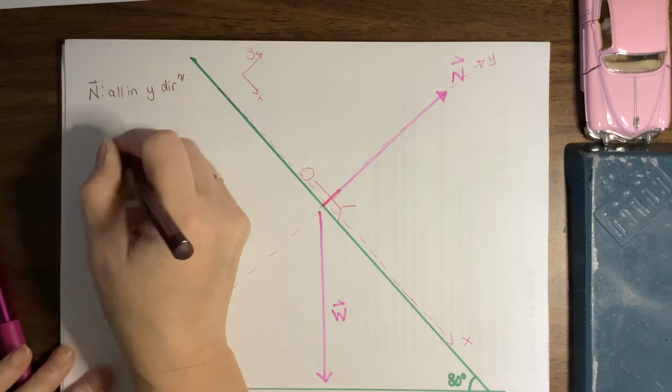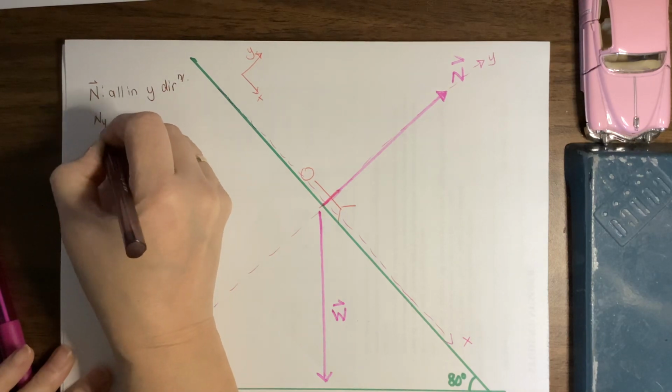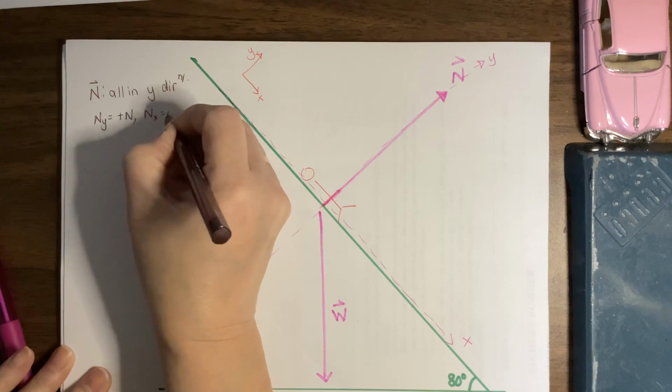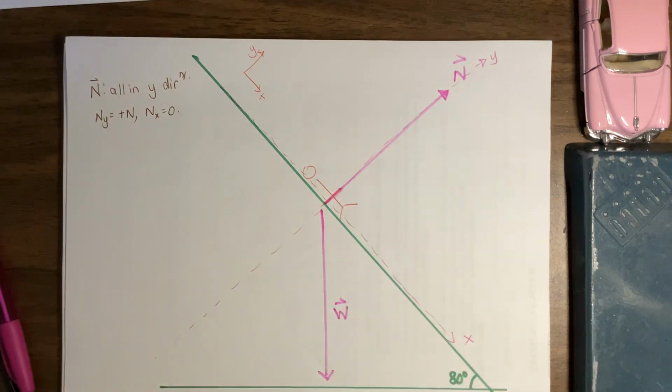What that means is that my y component of n is plus n, and my x component of n is 0. Okay, we've been doing that one for a bit. That's okay. Our weight, not so much though. You see that my weight is not parallel to y or parallel to x? That means our weight has an x component and has a y component.